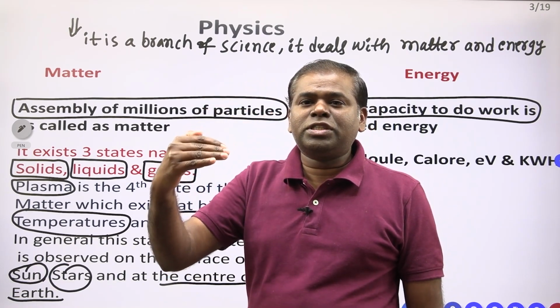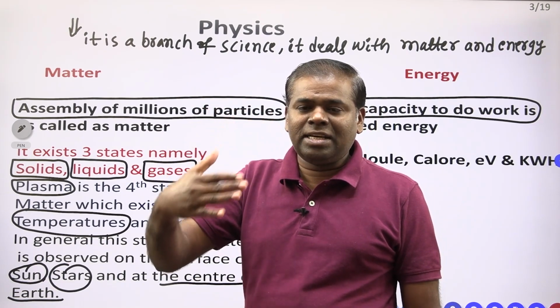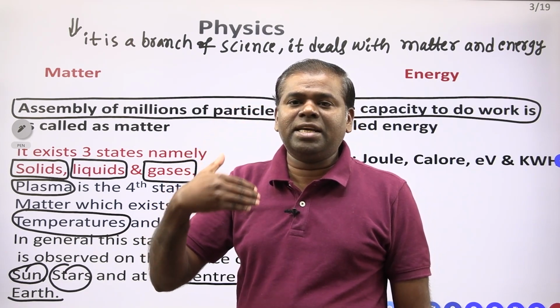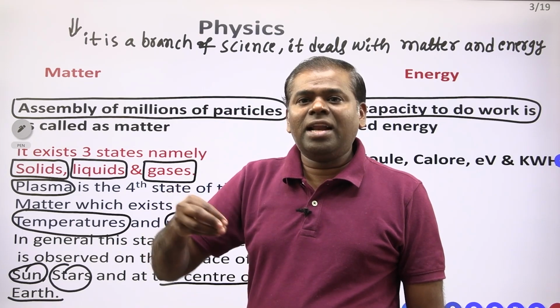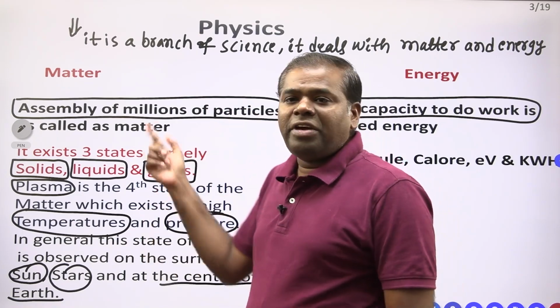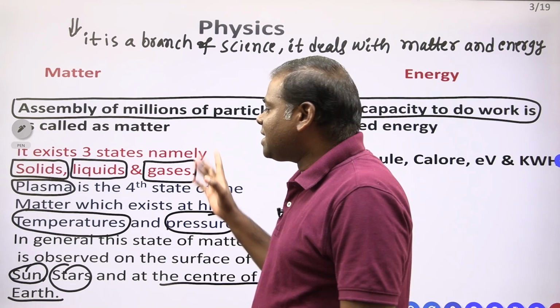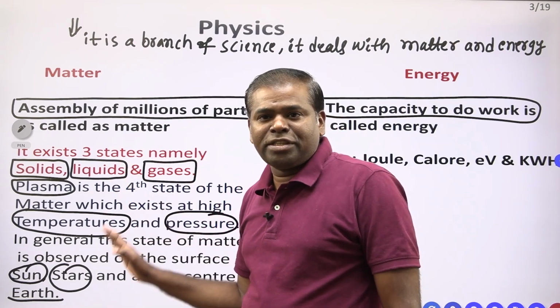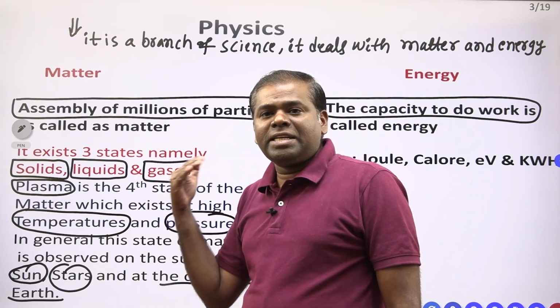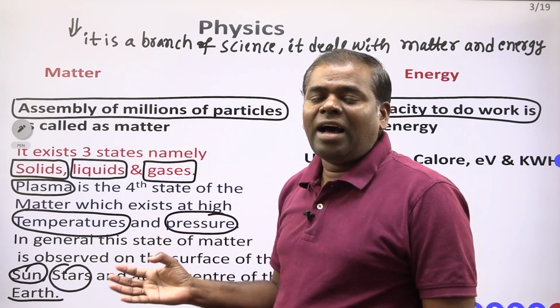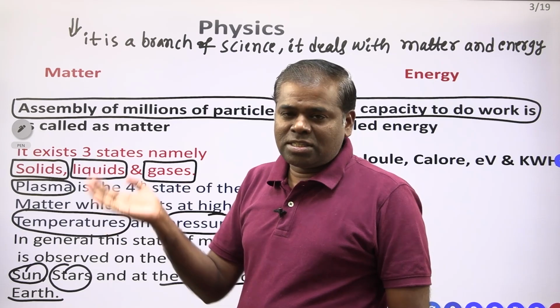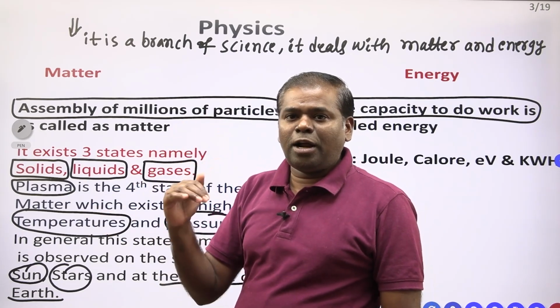Nowadays, the fourth state of matter is also being discussed. That state we call the plasma state, a high energy state or ionic state. Where does it exist? It exists only at high temperature and pressure. Which places have high temperature and pressure? They are the sun, stars and the center of the earth.